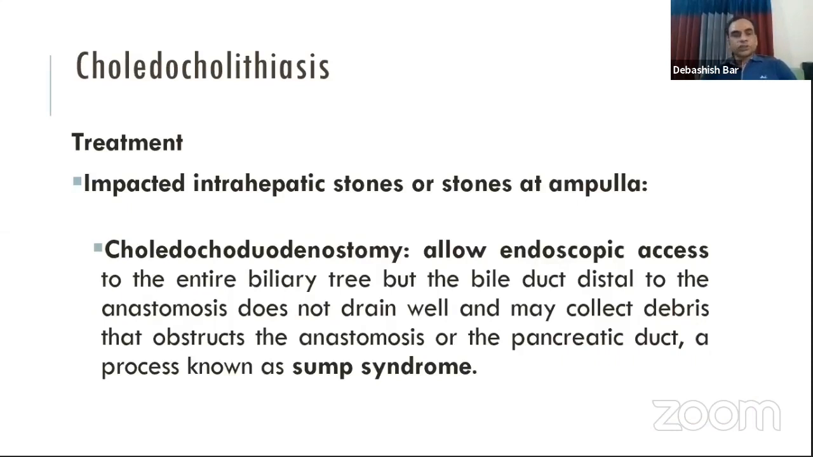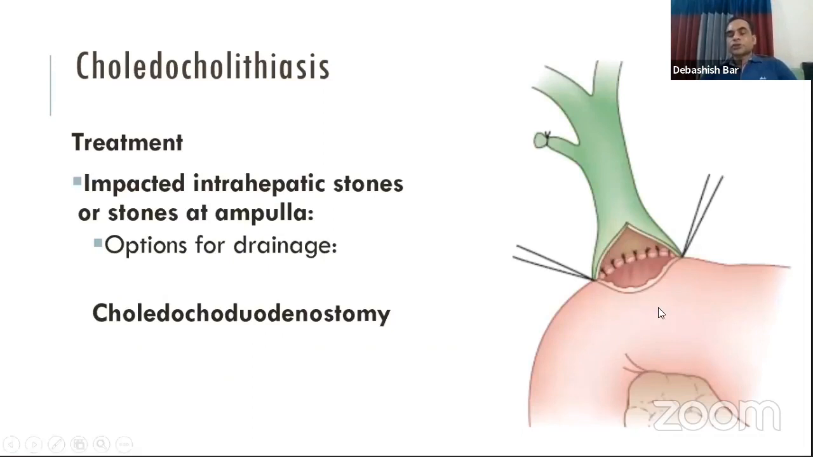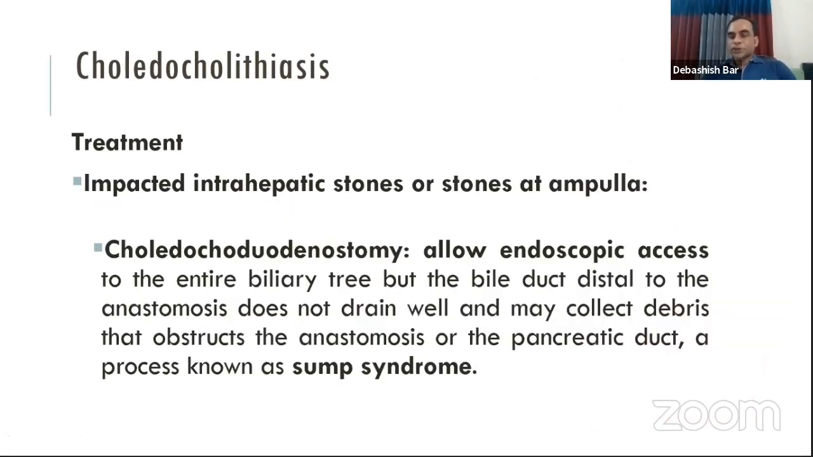But one complication that occurs in the hepaticoduodenostomy is that the distal part of the common bile duct remains, and there may be accumulation of sludge or stone in the distal bile duct, which may progress up to the anastomosis, and it may obstruct the anastomosis.